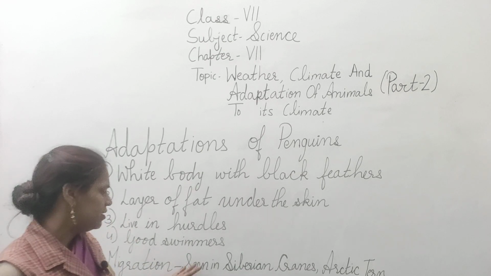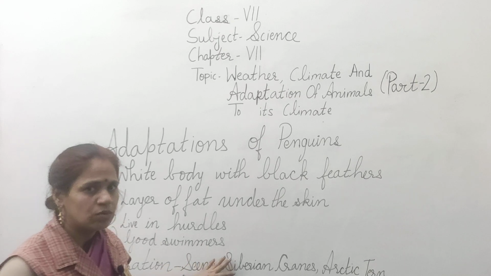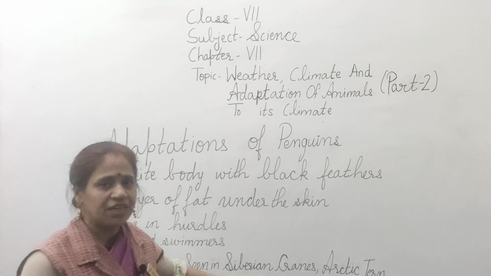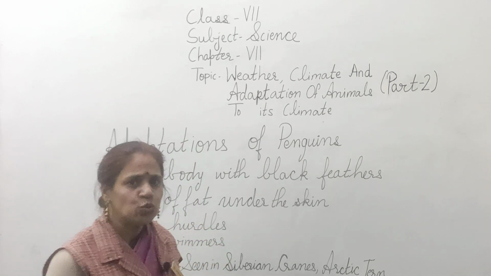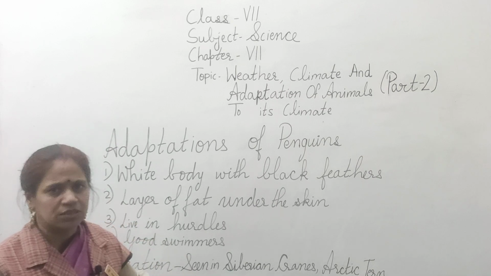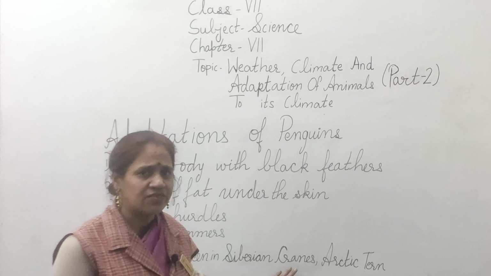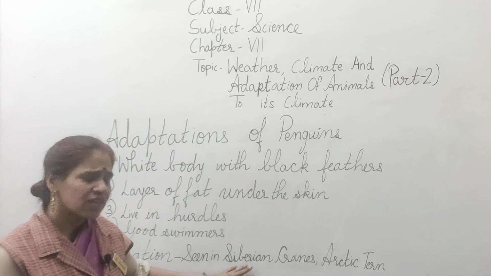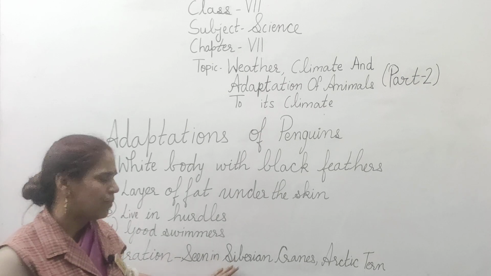Like when in the polar region, the temperature is very low, the climate is very cold. So Siberian cranes move to warmer places like India. They come to India every year for a few months. In India, they are seen in Bharatpur, that is Rajasthan, and Sultanpur of Haryana. When the summer starts in the polar regions, they return back.